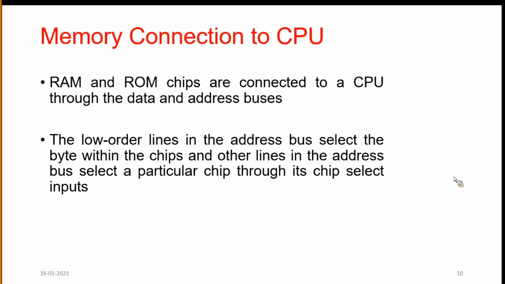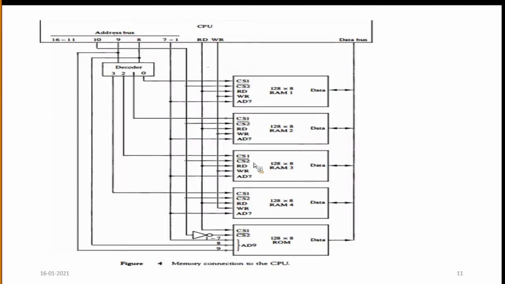Okay, RAM and ROM chips are connected to a CPU through the data and address bus. The lower address lines in the address bus select the bytes within the chips, and other lines in the address bus select a particular chip through the chip select inputs. For example, take the one diagram here.